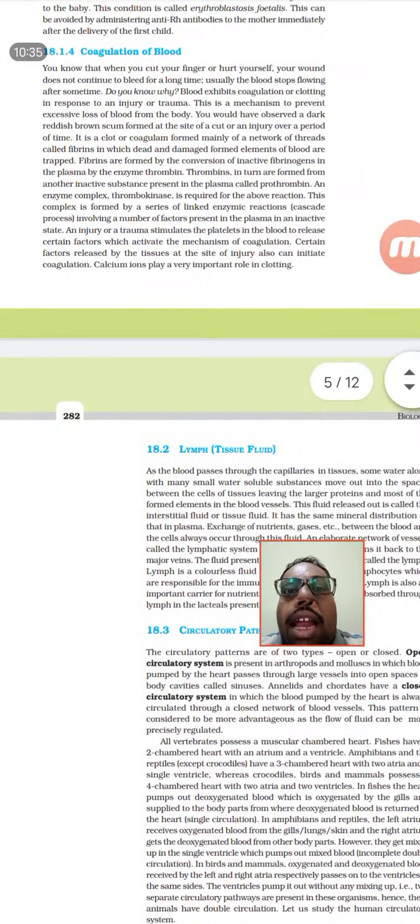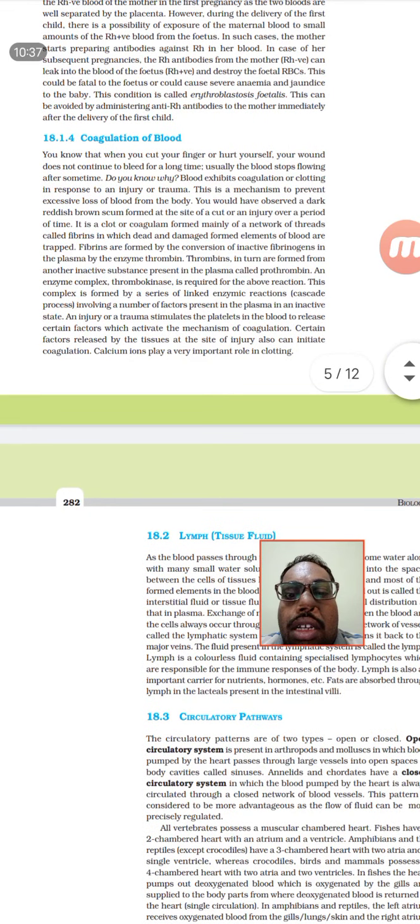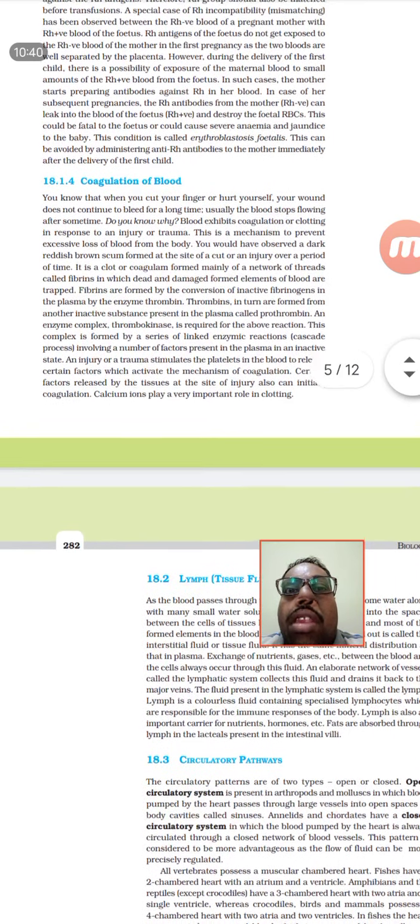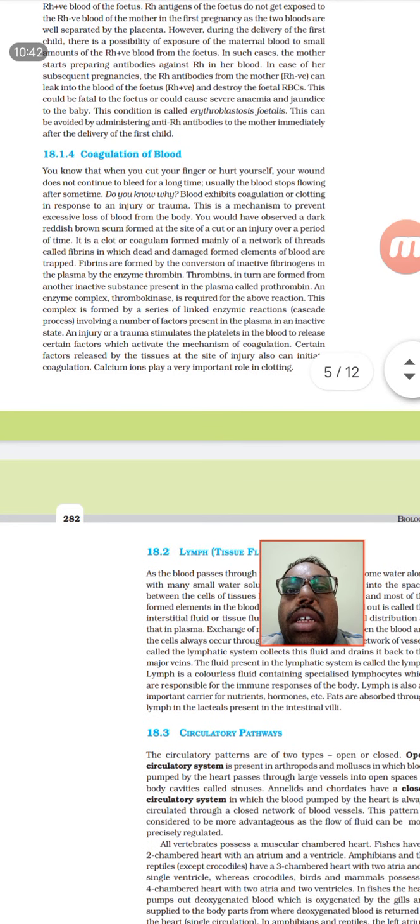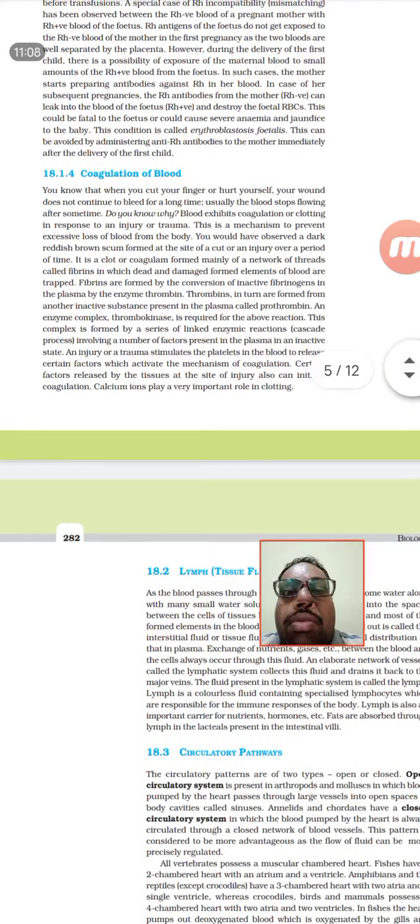And the next main function of the blood is the coagulation of blood. Coagulation means how the blood clots. That means whenever blood vessels, arteries and veins rupture, what is happening? For clotting to take place, genetically it is very important, because if the genes of clotting are not activated, the clotting process will never be completed.